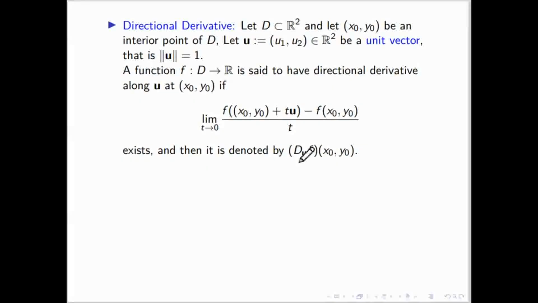Here, the directional derivative of function f in the direction of a unit vector u at point x naught comma y naught. Suppose the direction is not a unit vector, you know how to convert a vector into a unit vector just by dividing by its norm or its length. If you divide, the vector will become a unit vector.